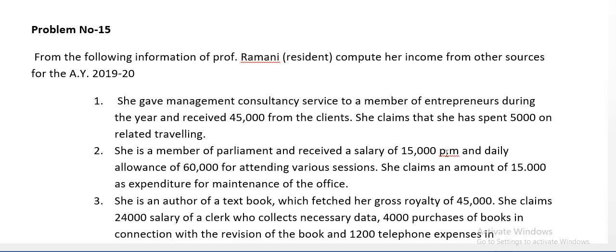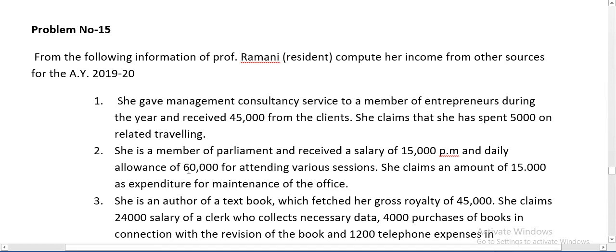The parliament salary is subject to income from other sources, not under the head income from salary. Under the head income from salary we ignore it, but it is taxable under the head income from other sources.